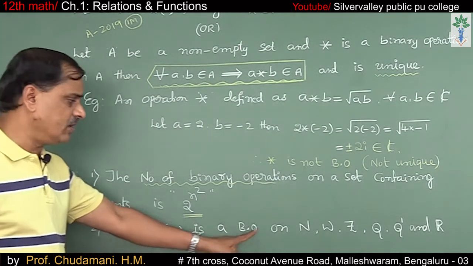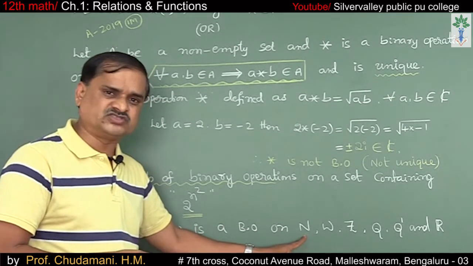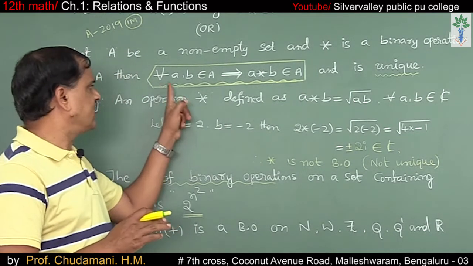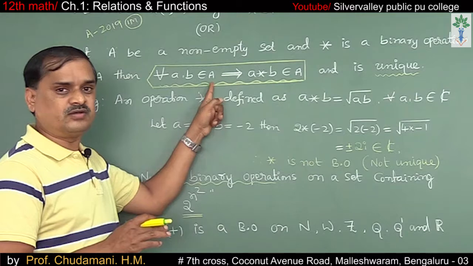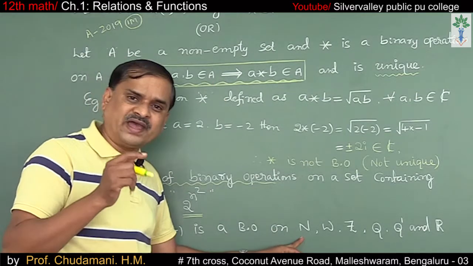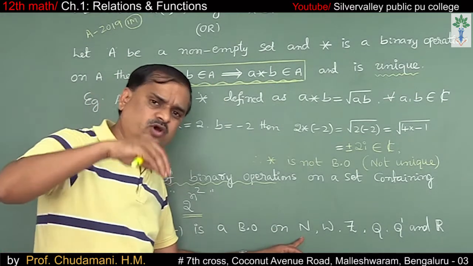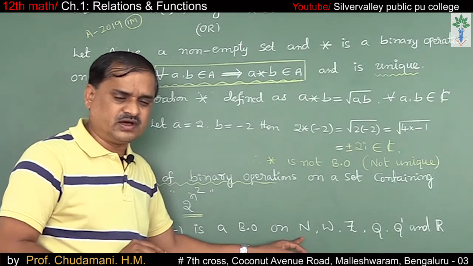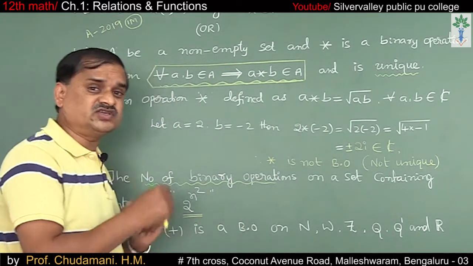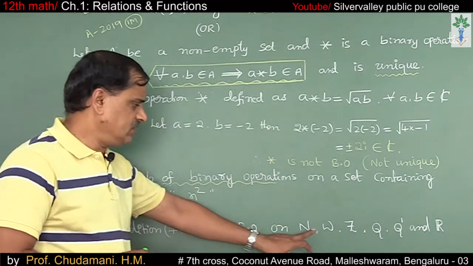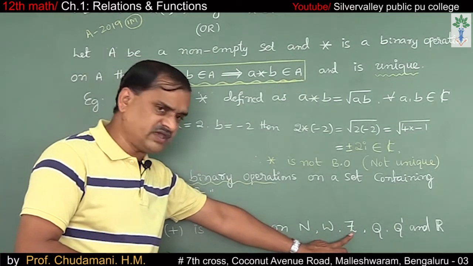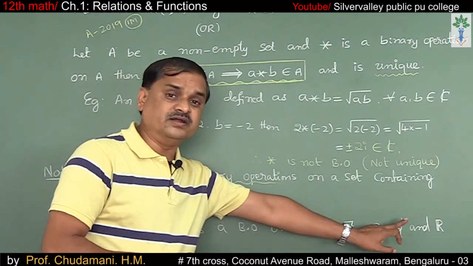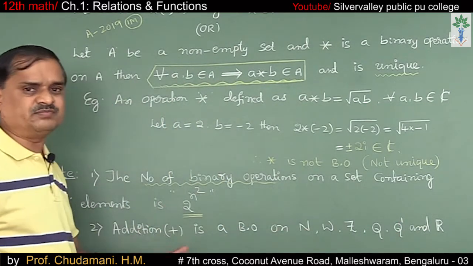Addition is a binary operation on the set of natural numbers, because if you take any two natural numbers and add them, you get one more natural number which is again in the set. That's why on the set of natural numbers, addition is a binary operation. Similarly in case of whole numbers, integers, rationals, irrationals, and real numbers, addition is a binary operation.